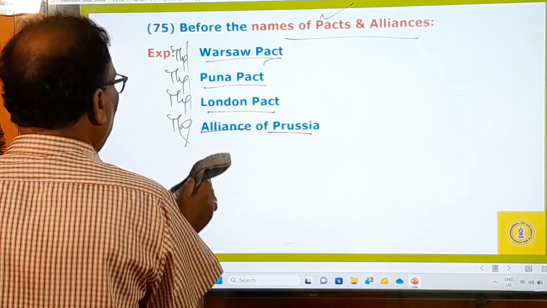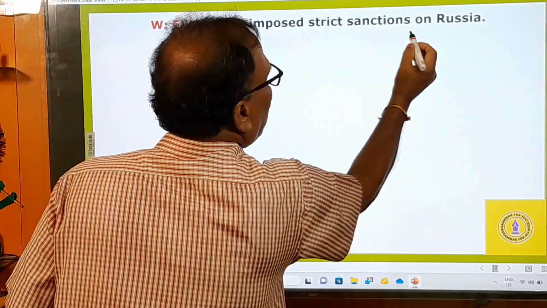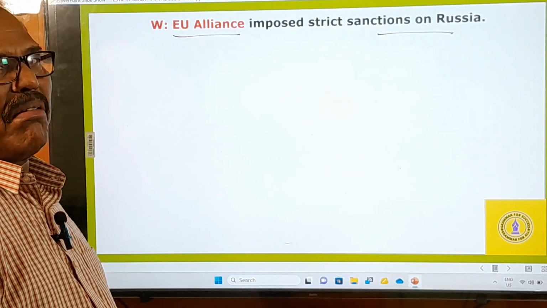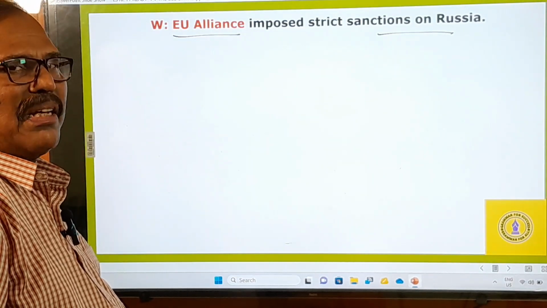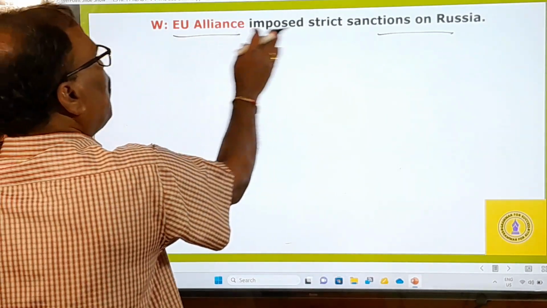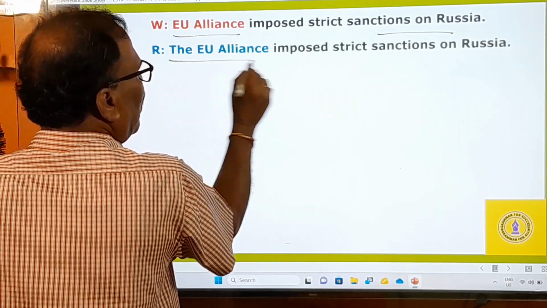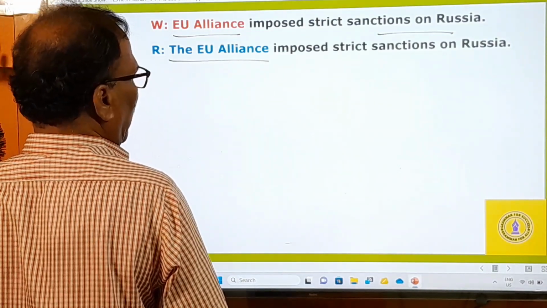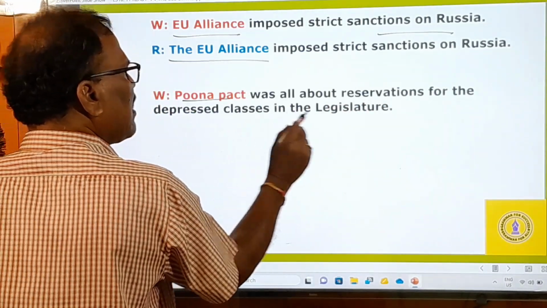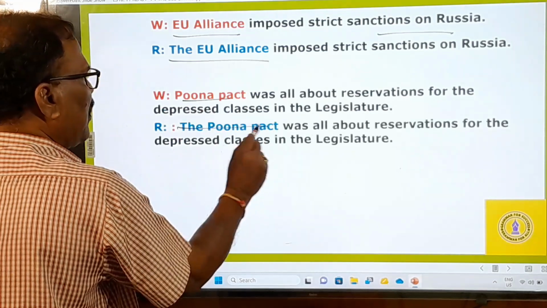Now let us see the example sentences. EU alliance imposes strict sanctions on Russia because it is unnecessarily invading a small country, that is Ukraine. Whatever it is, that is their problem. It should be the EU alliance. Next, Pune Pact was all about reservations for the depressed classes in the legislature. This is the Pune Pact, so you have to say the Pune Pact.